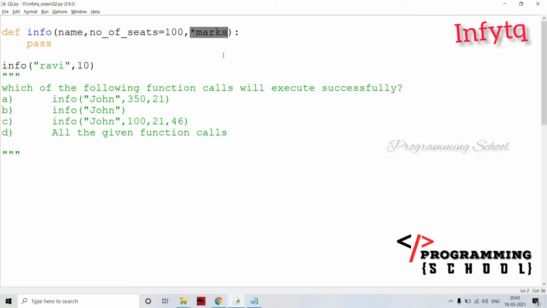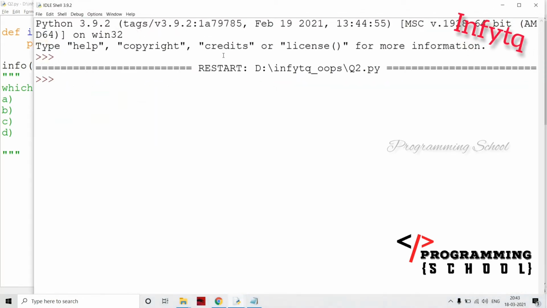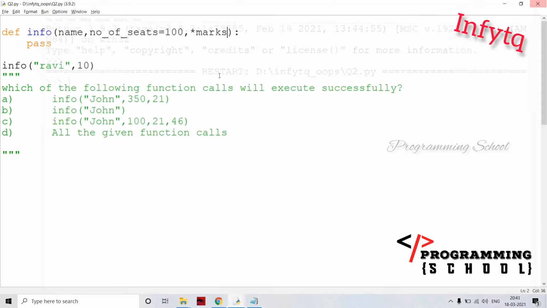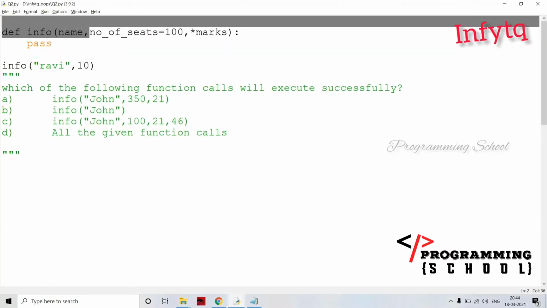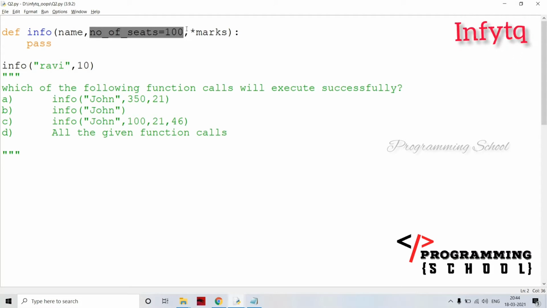If you go for star marks, that is every time a tuple, and it is going to be an empty tuple. That means the default value for that one is empty. If I am going to execute it at this time also, it is going to be working perfectly without any error. The number of seats has a default value of 100, and star marks also has a default value.